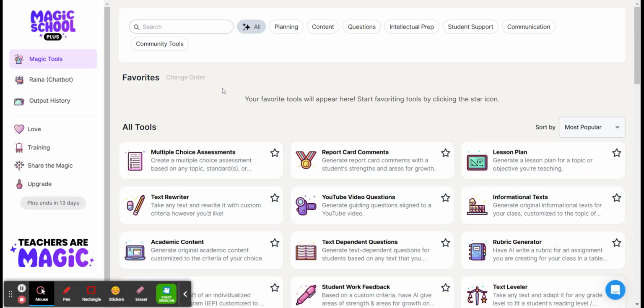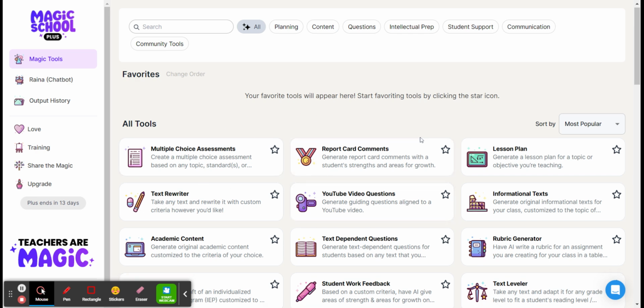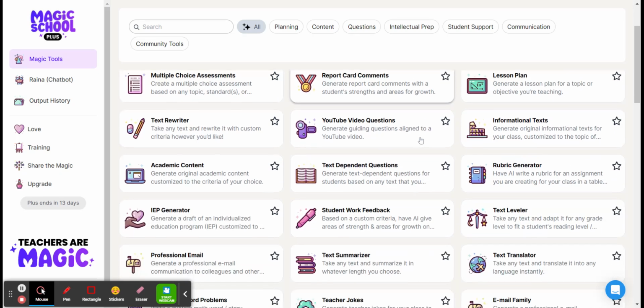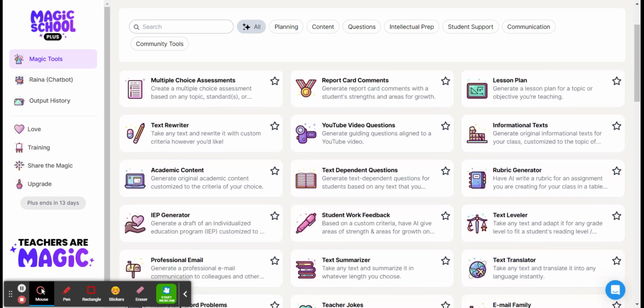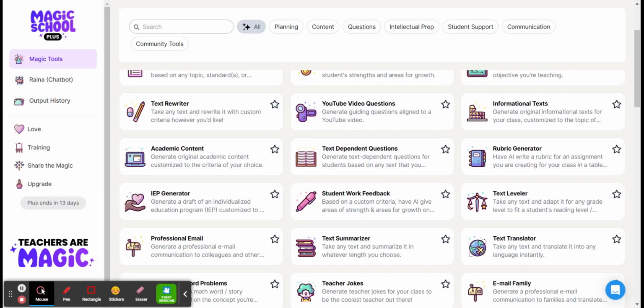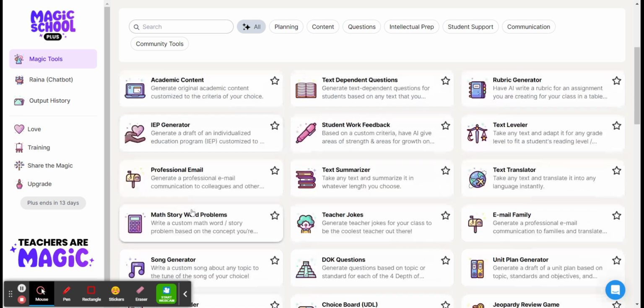The tool that I would like to demonstrate from Jennifer Gonzalez 2004 Cult of Pedagogy Top 8 EdTech Tools is Magic School. Magic School is an AI generator for all kinds of things that teachers, all kinds of paperwork that teachers have to do, all kinds of assessments that teachers have to make, all kinds of documents that we create. So it's very easy to log into. You go through Google and you just create a Magic School account with your Google sign in.